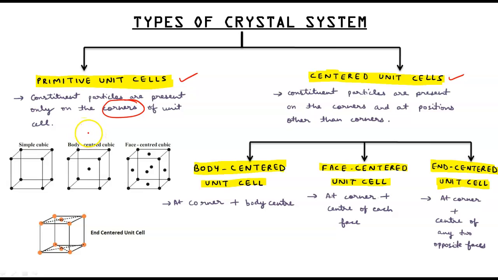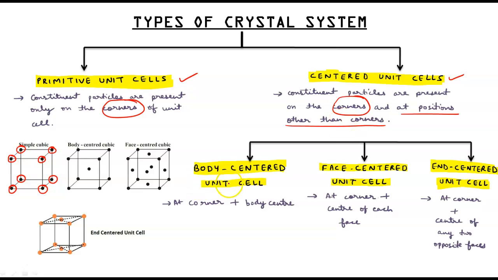This is the diagram. We have 8 corners and 8 constituent particles at corners. Next is centered. In centered, constituent particles are present at corners and at positions other than corners, means the constituent particles will be present at corners plus at other sites also in the unit cell.